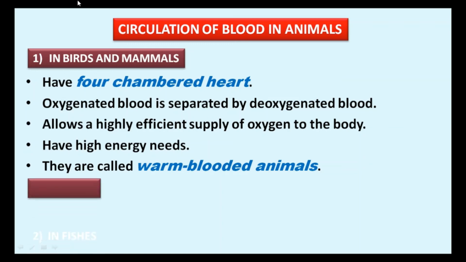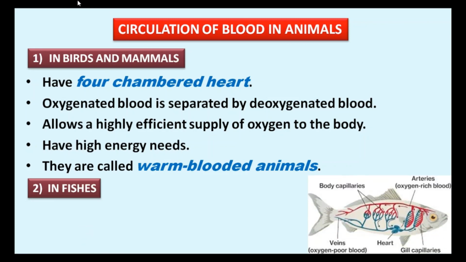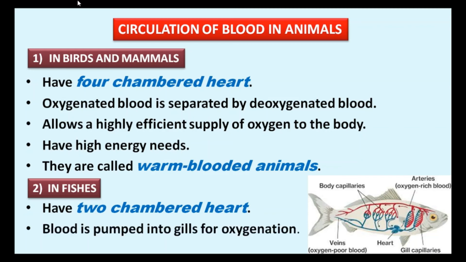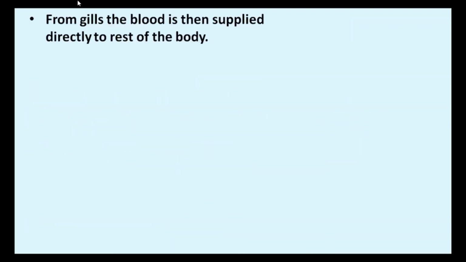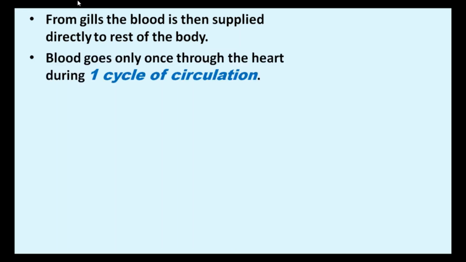Second is in fishes. Fishes have a two-chambered heart. Blood is pumped into the gills for oxygenation in fish. From the gills, the blood is then supplied directly to the rest of the body. Blood goes only once through the heart during one cycle of circulation.